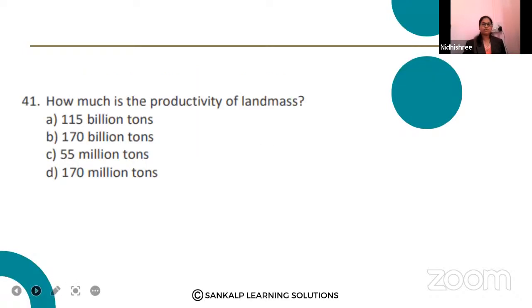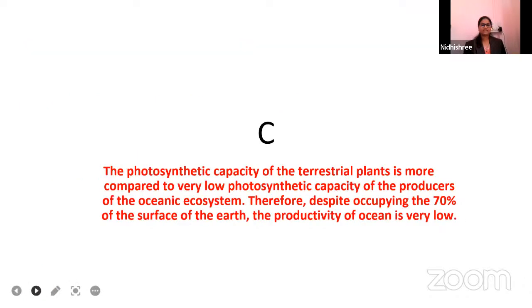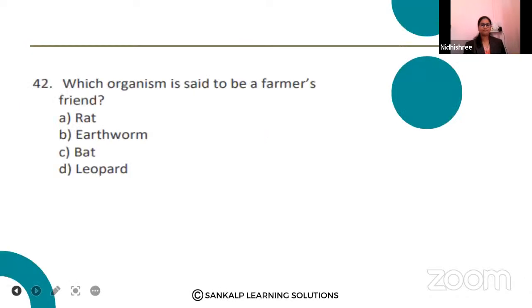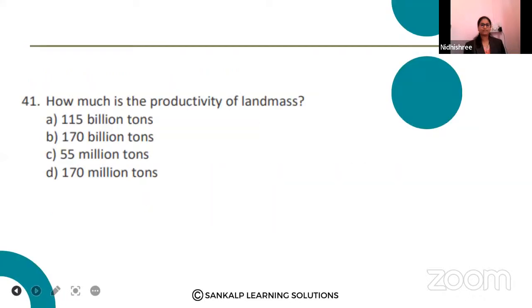Okay. 41st question, how much is the productivity of land mass? 115 billion tons, 170 billion tons, 55 million tons, 170 million tons. Land mass productivity. Radha, Lohit, Swati, Gauramma.